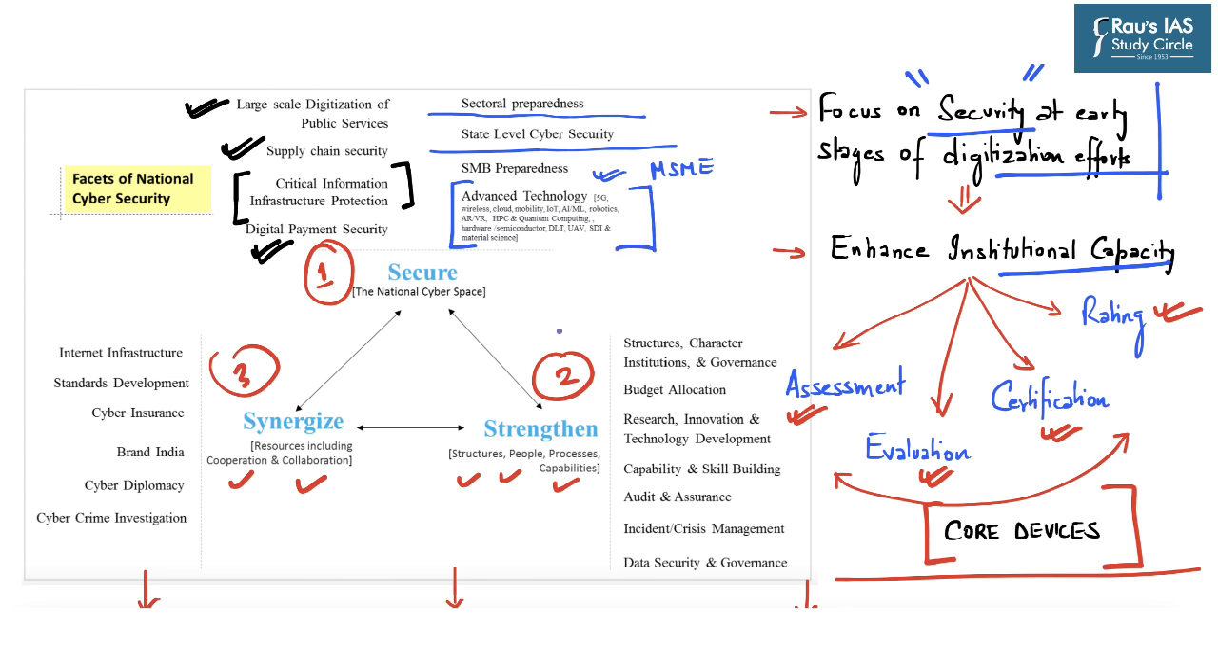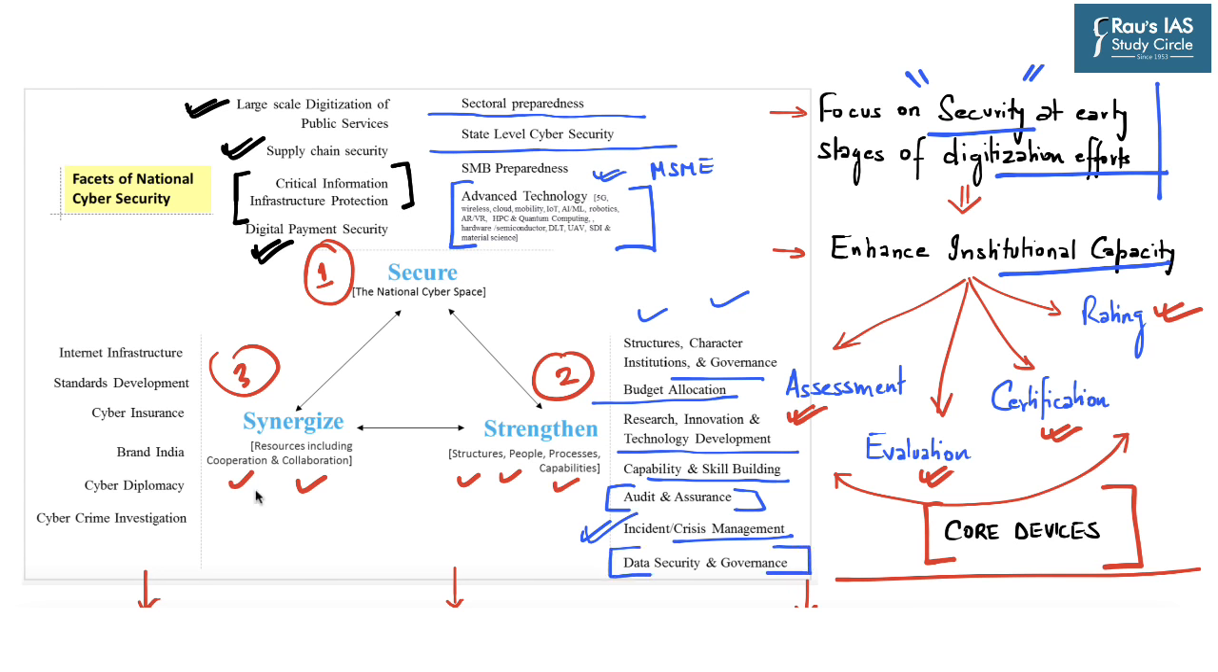Now, regarding strengthening of structure, people, and process capabilities, the report mentions strengthening the structure, character, institutions, and governance mechanism with respect to cybersecurity, improving budget allocation for cybersecurity measures, focusing on research, innovation, and technology development with respect to cybersecurity, improving capability and skill building efforts, providing for a proper audit and assurance mechanism with respect to cybersecurity, providing adequate training to handle various kinds of crisis management and cybersecurity incidents, and strengthening the data security and governance infrastructure.